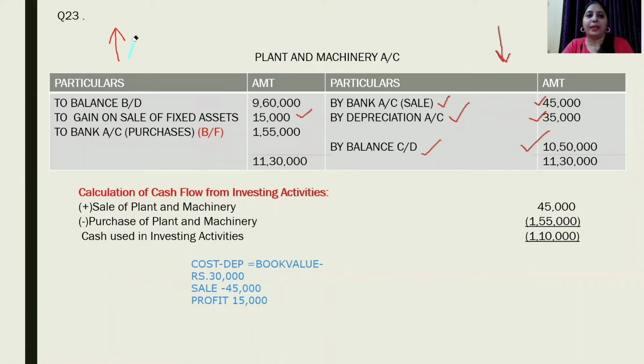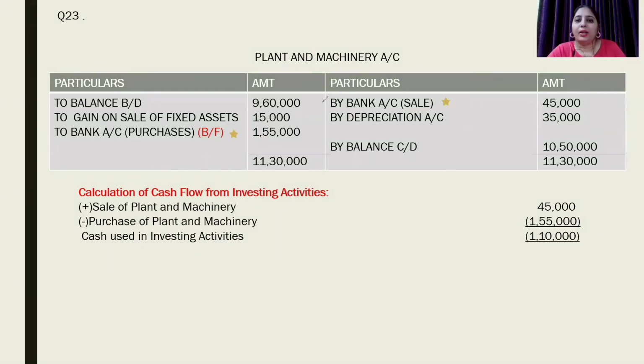Now, after preparing the plant and machinery account, next is calculation of cash flow from investing activities. What all do we have to take from this account so as to calculate cash flow from investing activity? We will take the amount of sale as well as of purchases. This sale of plant and machinery of 45,000 will lead to inflow of cash under head investing activity, and this purchase of plant and machinery will lead to outflow of cash under head investing activity.